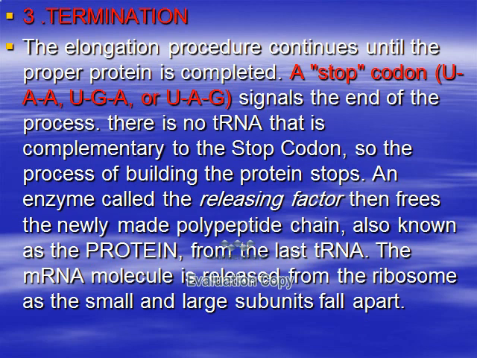An enzyme called releasing factor frees the newly made polypeptide chain, or protein, from the last tRNA, and the mRNA molecule is released from the ribosome, and the small and large subunits fall apart.